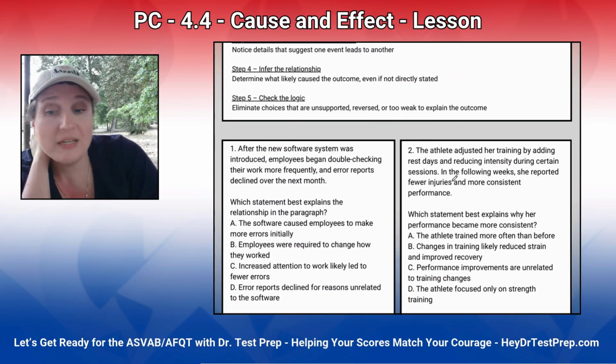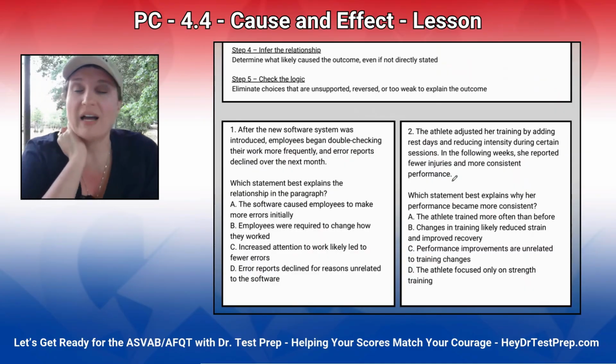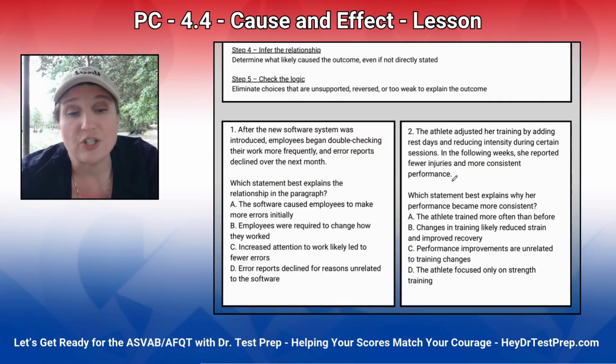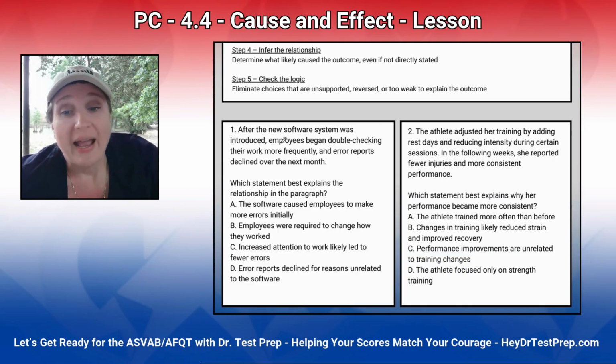So now it's not going to be directly stated, it's just going to be implied. So we're going to have to, this is more AFQT-ish. So we're going to have to kind of figure out, okay, what's the relationship? After the new software system was introduced, employees began double checking their work more frequently, and error reports declined over the next month. The software caused employees to make more errors?